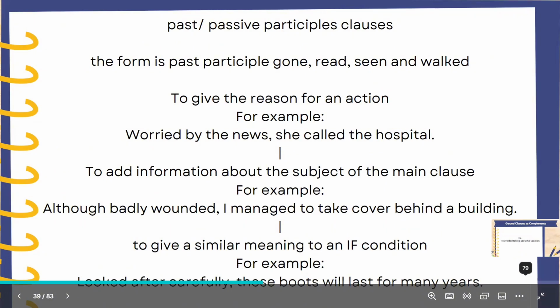Now, let's proceed to past or passive participle clauses. The form is just the past participle such as gone, seen, and walked. Like present participles, they can be used to give a reason for another action, as in this example: worried by the news, she called the hospital. Or to add information about the subject of the main clause. For example, although badly wounded, I managed to take cover behind a building, which means although I was badly wounded, I managed to take cover behind the building.